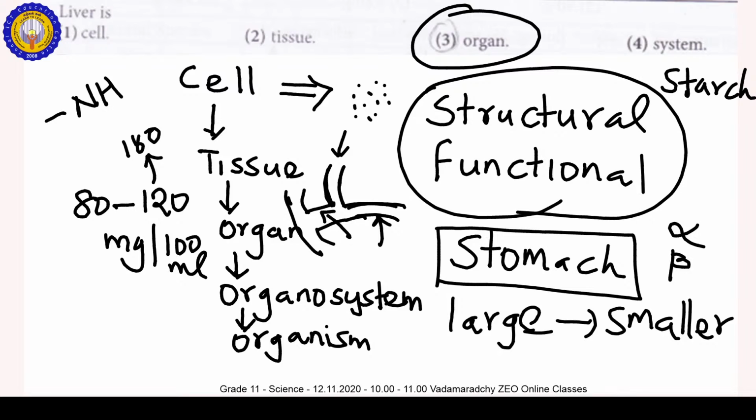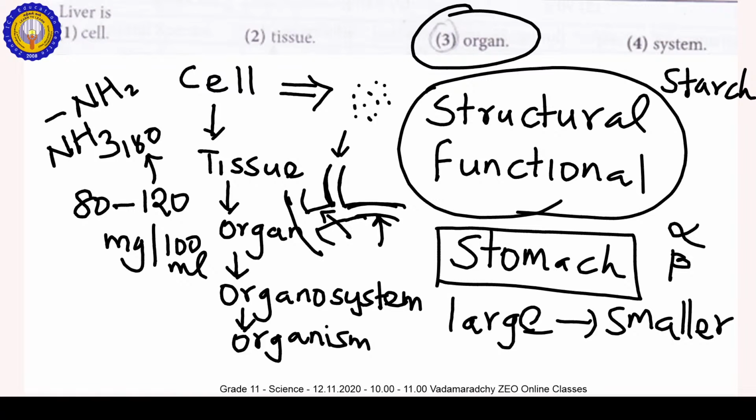Ammonia is a nitrogen waste, and it is highly poisonous. That's why it is rapidly converted into urea in combination with carbon dioxide.